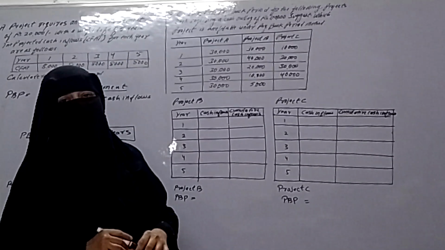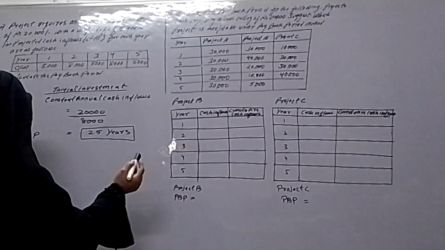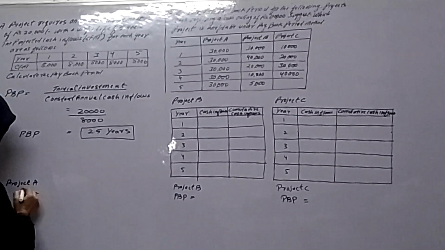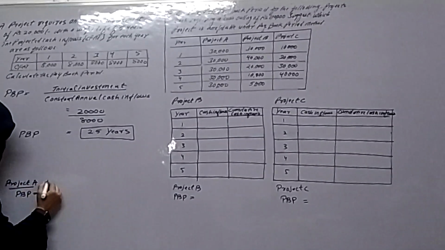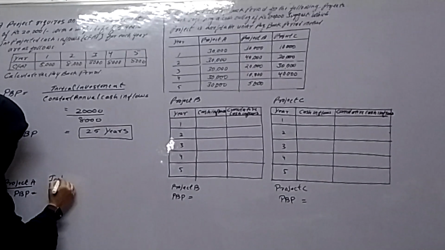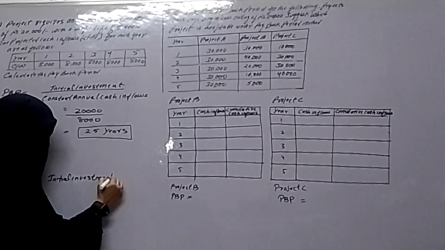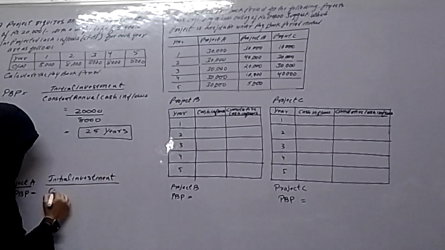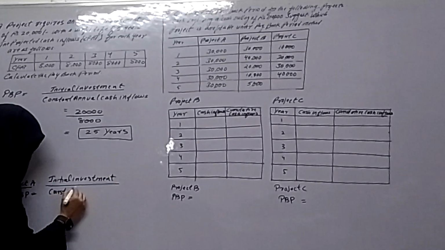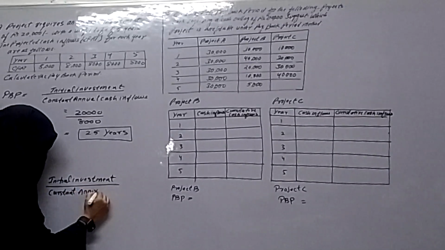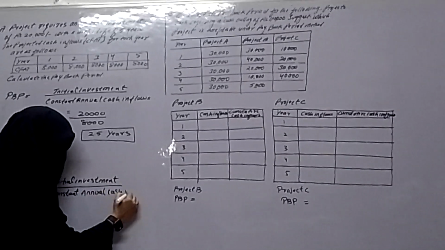annual cash inflows. Now here I am showing you project A payback period: initial investment divided by constant annual cash inflows.